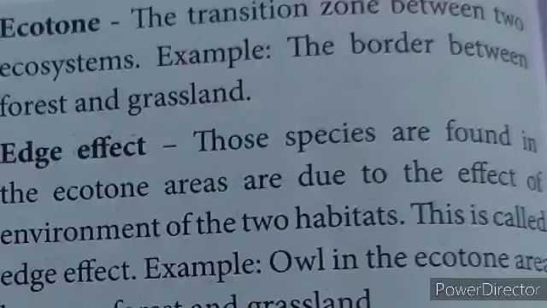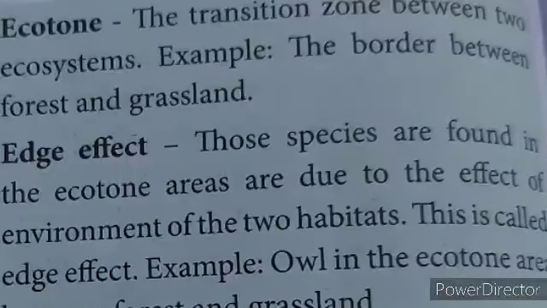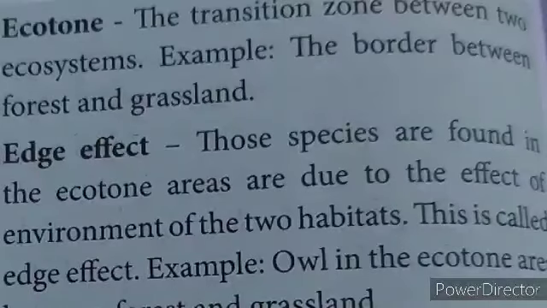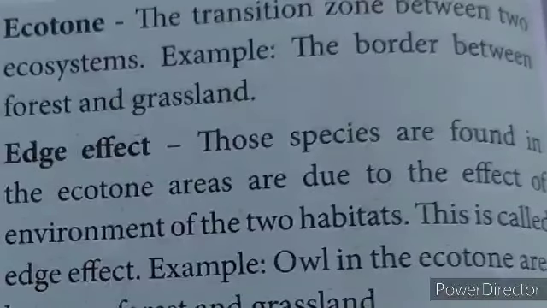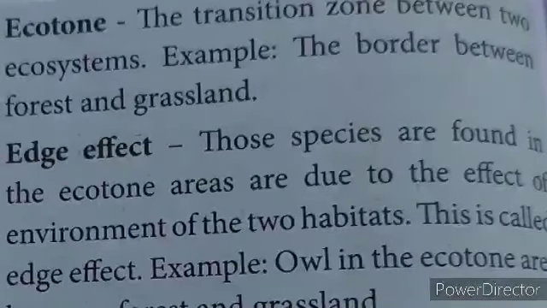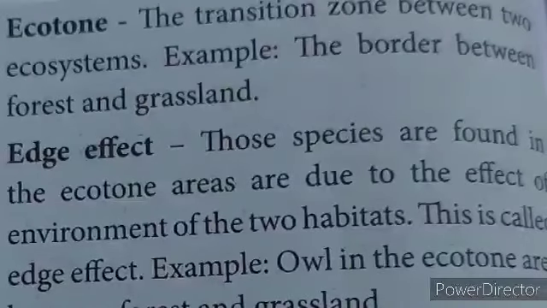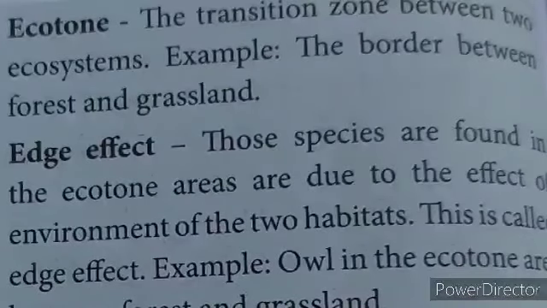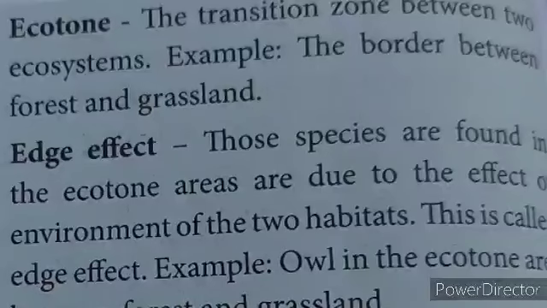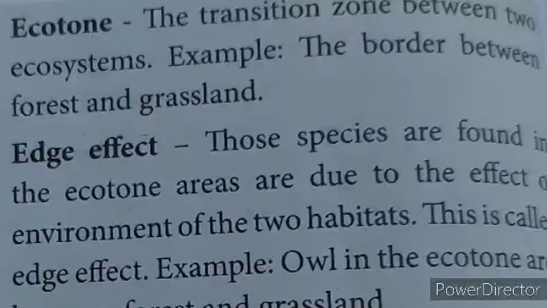Next, we are going to see two terms. One is ecotone and the other one is edge effect. Ecotone means the transition zone between two ecosystems. Example, the border between forest and grasslands.